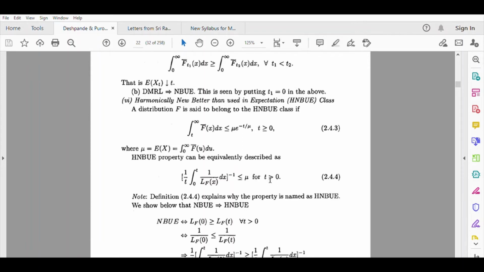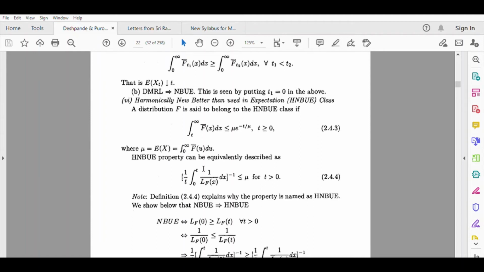Now what is the meaning of this? Let us try to understand it. L_F(x) is nothing but the residual life function, the expectation of X. So L_F(x) represents the residual life function for a unit, and you are going to consider its reciprocal and integrate it over 0 to t.